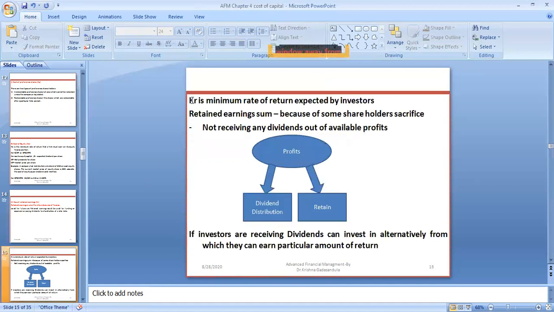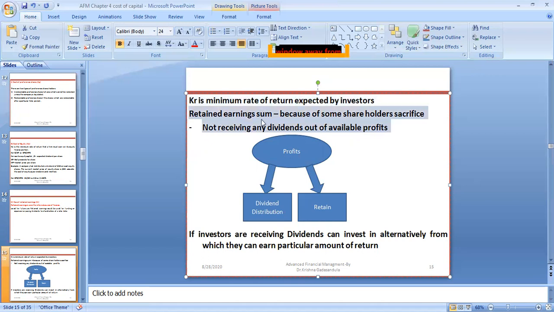So KR is the minimum rate of return expected by the investors. Retained earnings exist because shareholders sacrifice their dividends to the company for expansion of the business, contributing to company growth, not receiving any dividends out of the available profits.